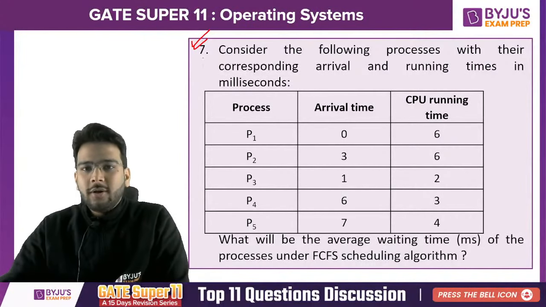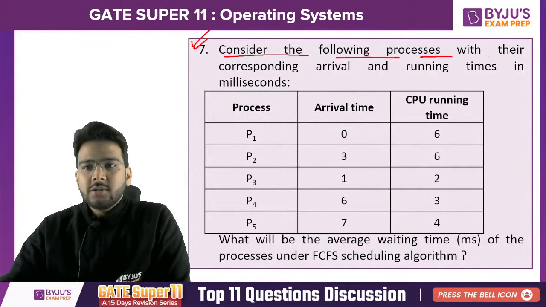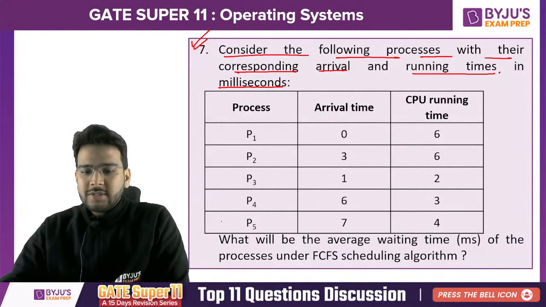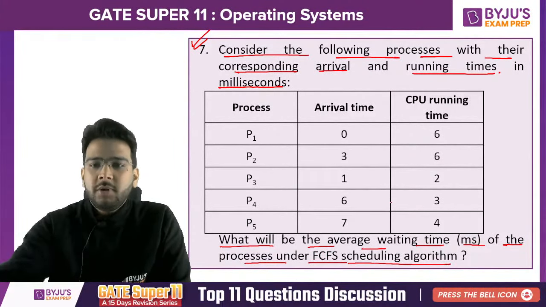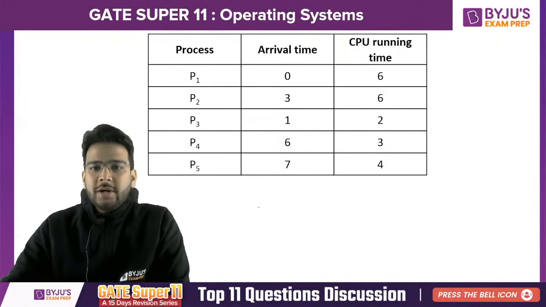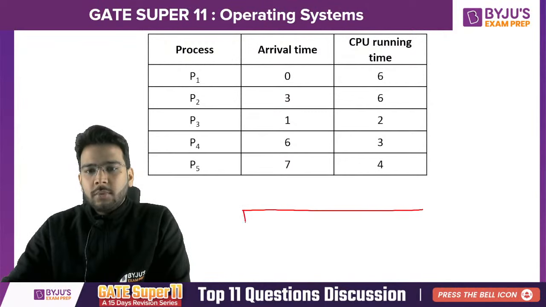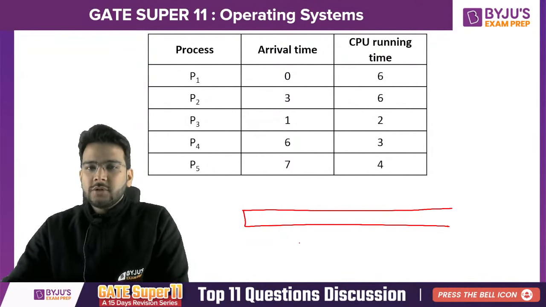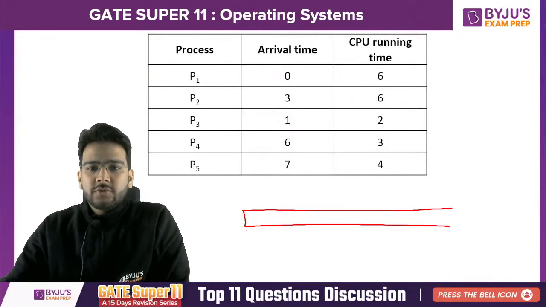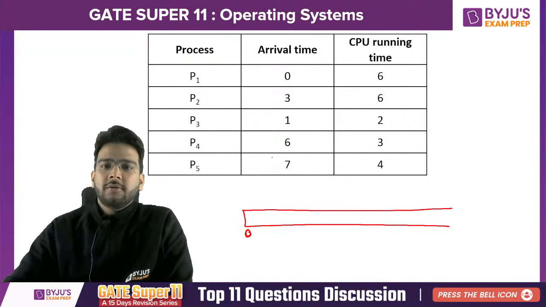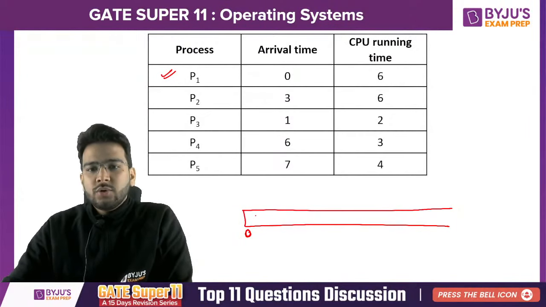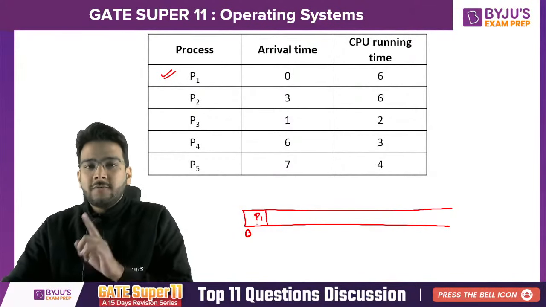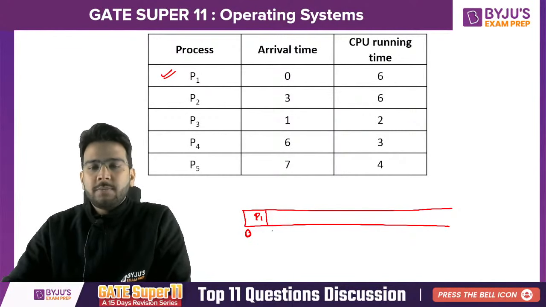So let's solve this question. Consider the following processes with their corresponding arrival and running times in milliseconds. So 5 processes are given here, right? What will be the average waiting time in milliseconds of the processes under the FCFS CPU scheduling algorithm? So let's solve it here. If we talk about FCFS, the process which arrives first in the ready queue, we are going to schedule it first. So at 0 units of time, you can see the P1 process has arrived first. So we are going to schedule it till its completion, because FCFS is a non-preemptive CPU scheduling algorithm.